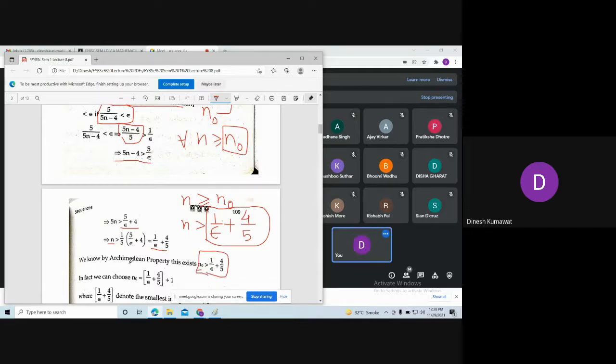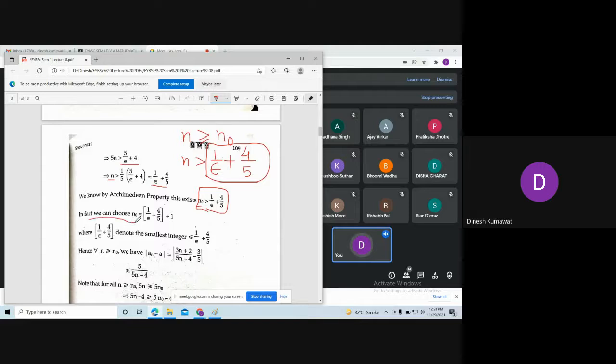So, in fact, we choose n naught to be the greatest integer plus 1. We are going to pick n naught to be the number which is bigger than this real number.